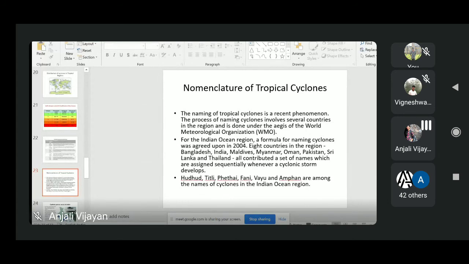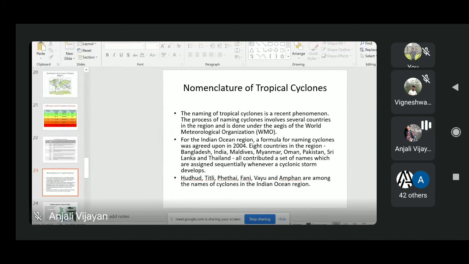So this committee can approve or reject, adjust, or even substitute with some other names. Each country will nominate a set of names, which are then assigned sequentially to each cyclonic storm whenever it comes. You may be familiar with terms like Fani, Titli, Umfan, Gaja, Vayu, etc. These are some Indian names for tropical cyclones which happen in the Indian Ocean.